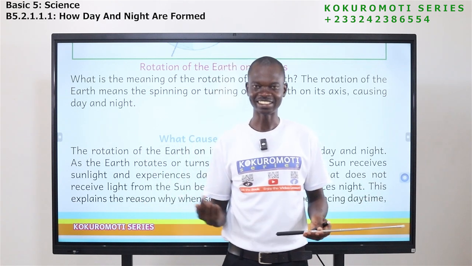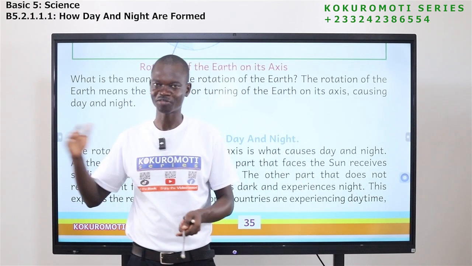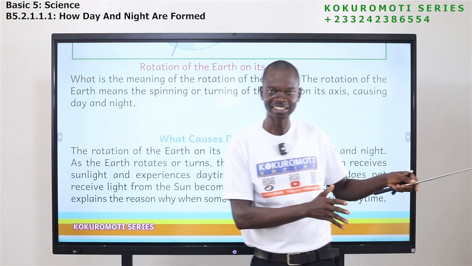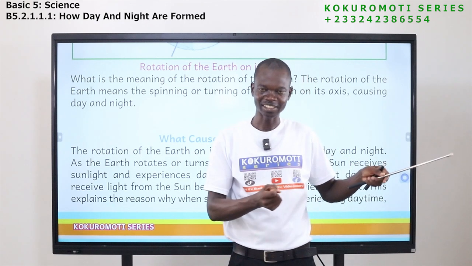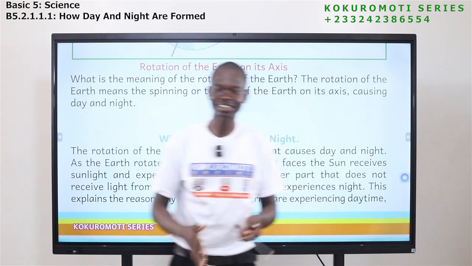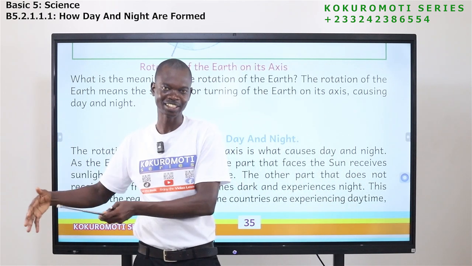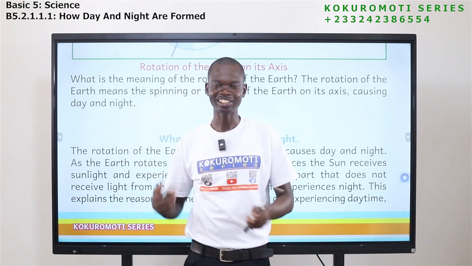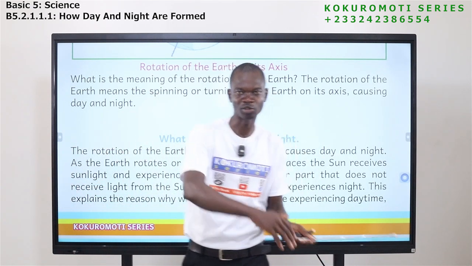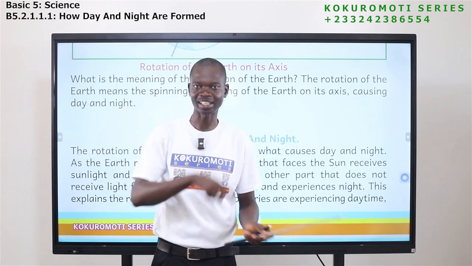When the earth is rotating, one part of the earth will face the sun. One part of the earth will not face the sun. So the part that will face the sun will get light. That part that receives light from the sun is the day, and the part that is not receiving light from the sun is the night. So as the earth rotates, those on the night side will also come to the day side. Those on the day side will also go to the night side. So it's a continuous thing. It's a cycle.